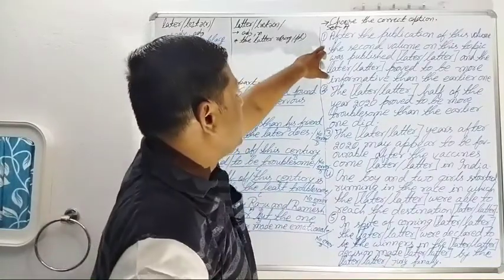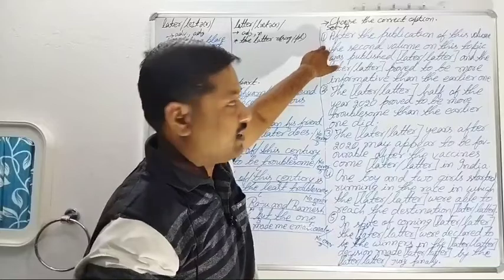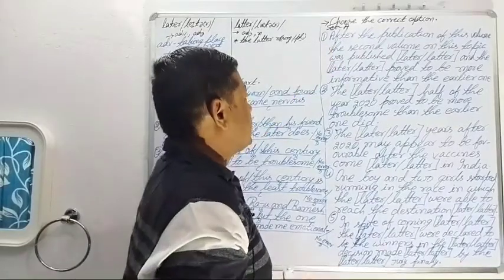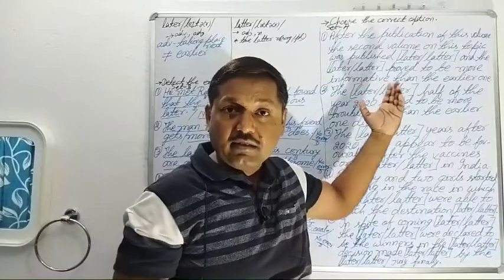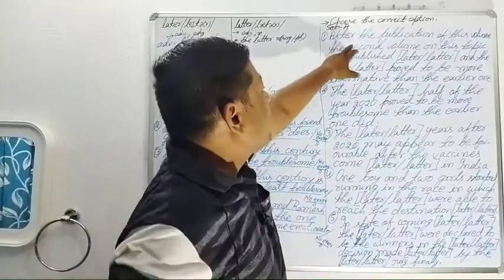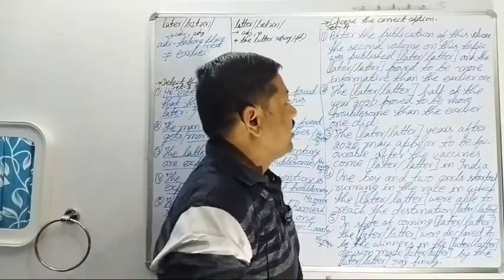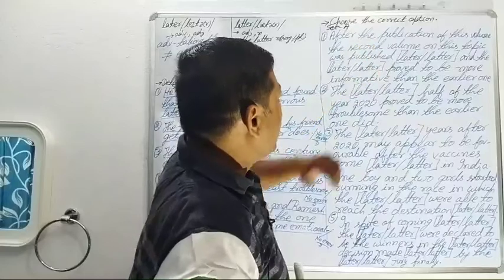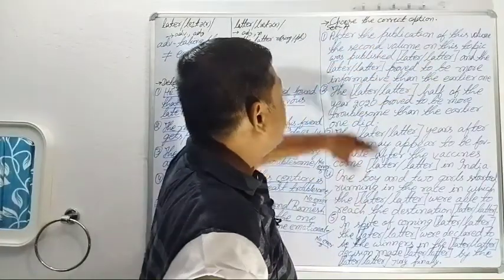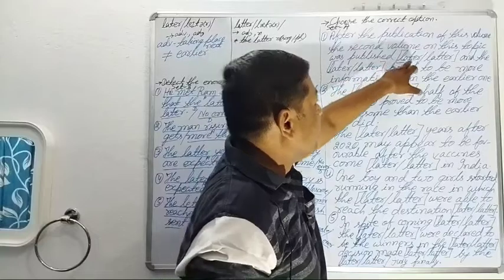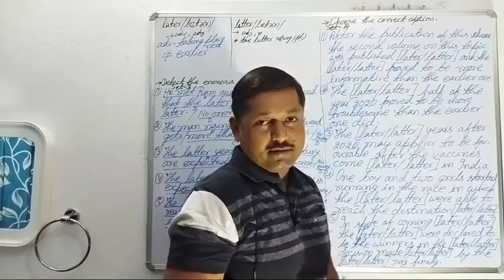So come on now, let us pay attention to the first sentence. I would like to recite it: after the publication of this volume, the second volume on this topic was published later or latter.